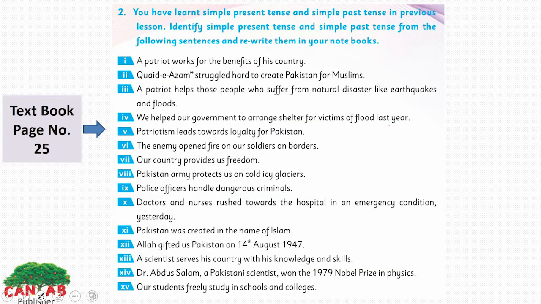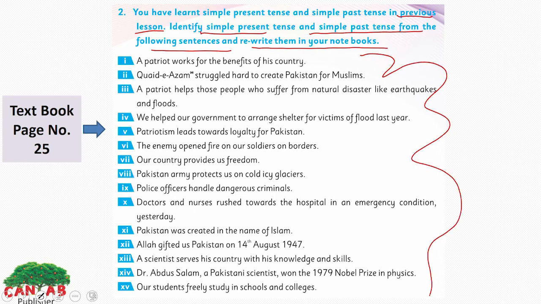Now look at this one, page number 25. You have learned the simple present tense and simple past tense in the previous lesson. Identify simple present tense and simple past tense from the following sentences and rewrite them in your notebook. Let's recap the concept of simple present and simple past tense. Look at the simple present tense. Simple present tense indicates the action which continues presently, or the action we do on a daily basis, like I go to school.